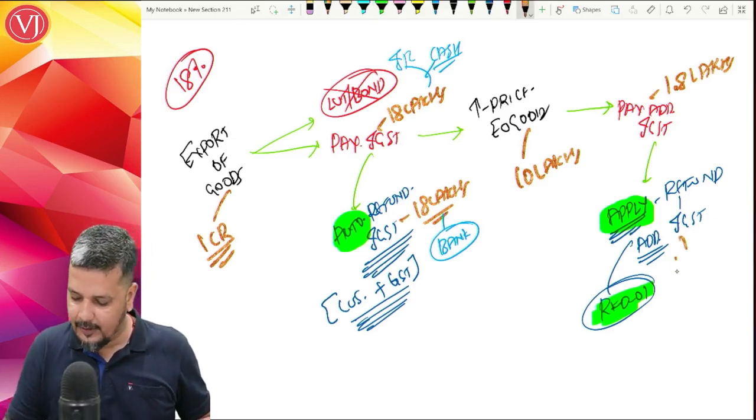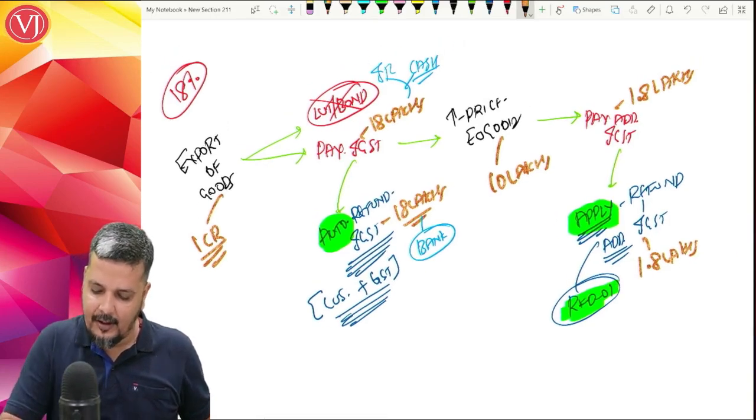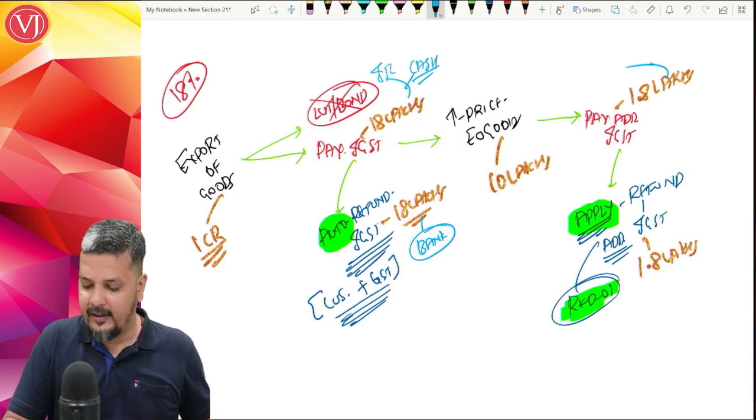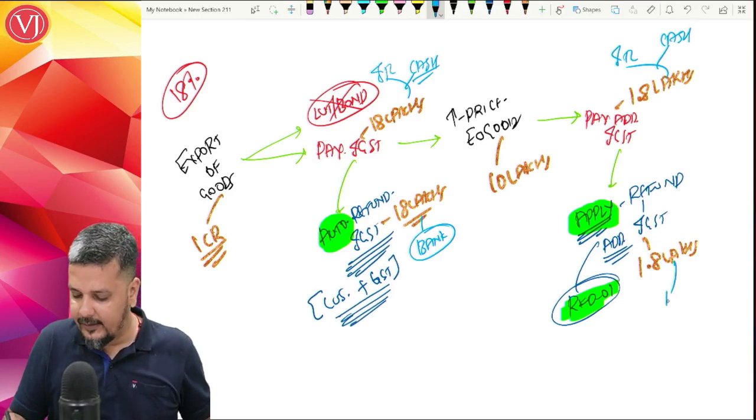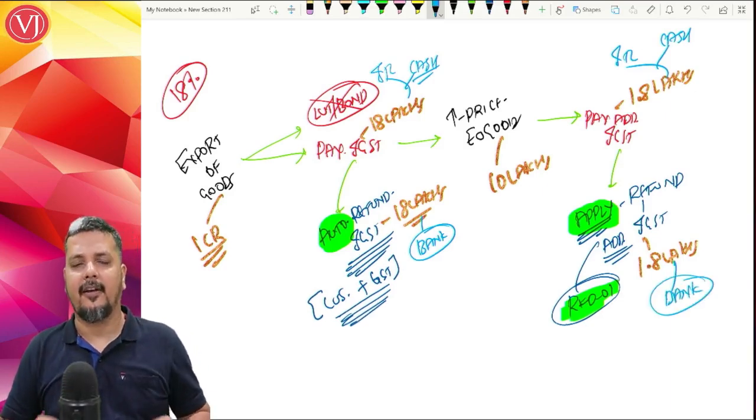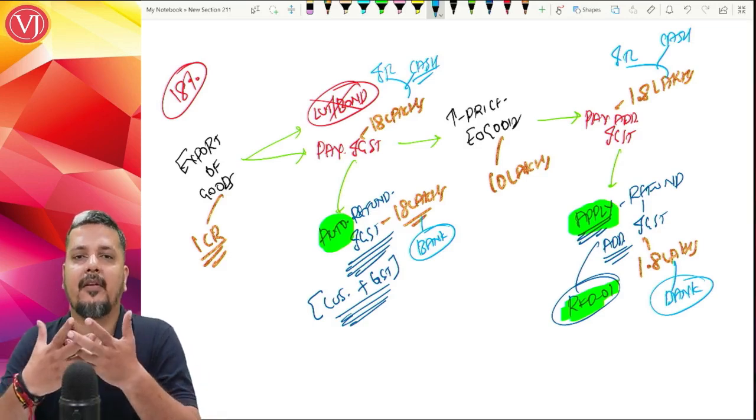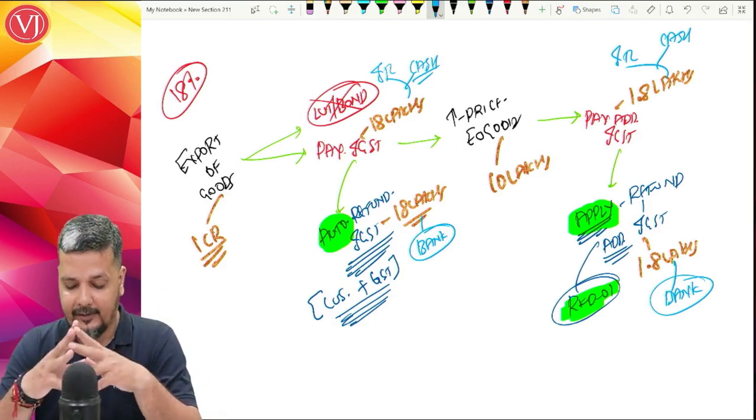When you make this refund application, you'll get this 1.8 lakhs. Again, when you pay this additional output IGST, you will be using your credit ledger or your cash ledger. But when you get this amount, you will get that in your bank. That is always there in your export. Export will give you benefits. It will encash your credit ledger as well.